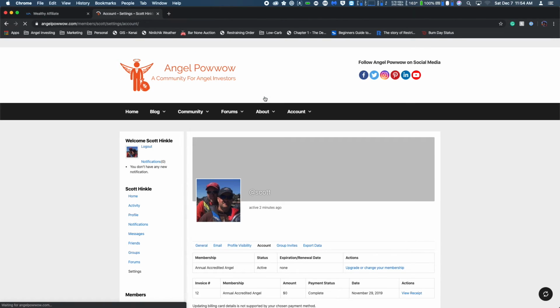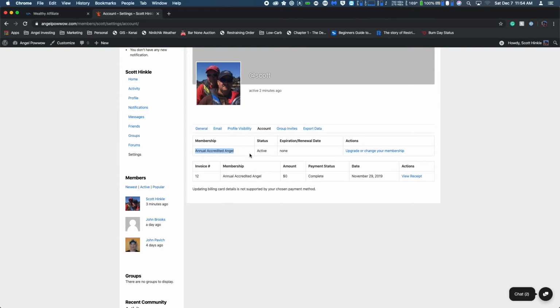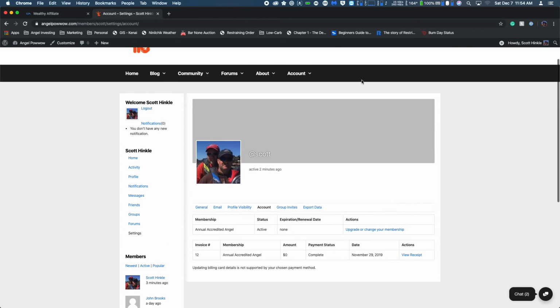Now, account is managing your account, right? So this will tell you what type of membership you have. If you want to change your membership, you can click here, and any billing or receipts or whatnot at that point. So this is where you can manage your account, and this is directly accessible under the Account menu, Manage Membership. That'll take you right to the screen as well. So again, you can go to your profile, you can click on settings, you can click on account and get there, or you can just go to Account, Manage Membership.